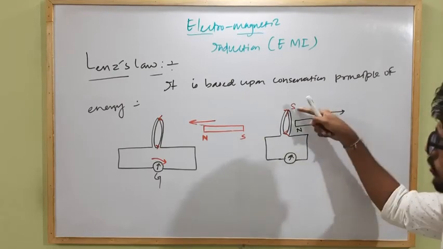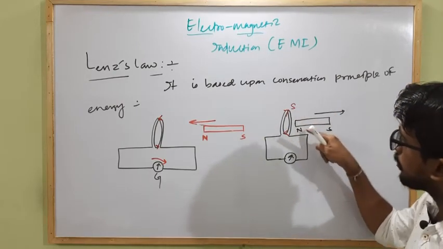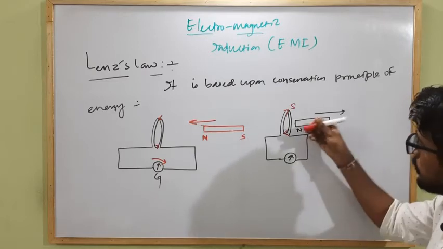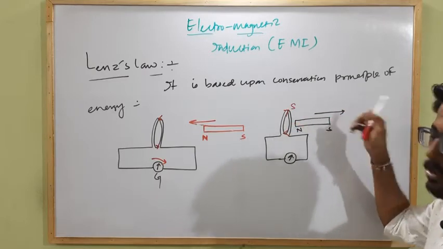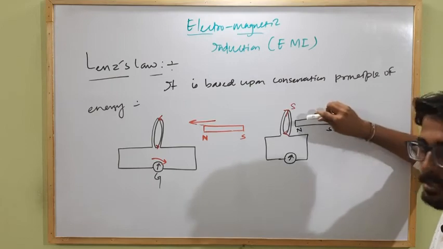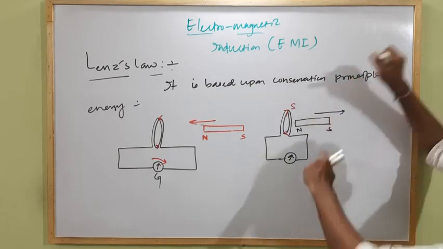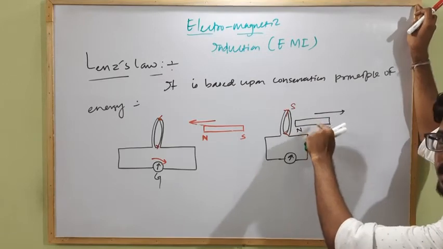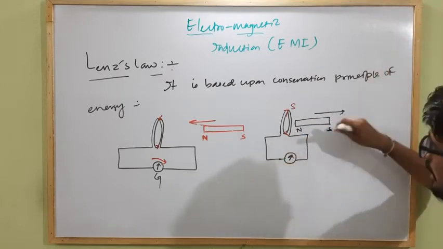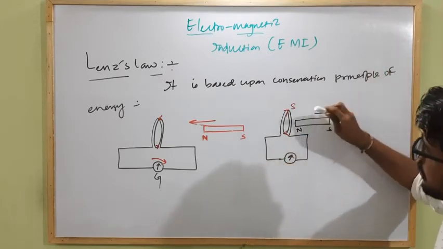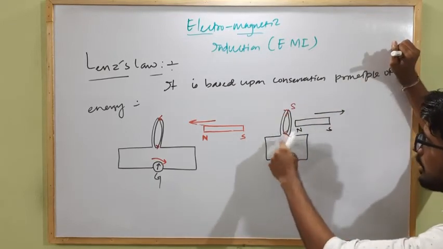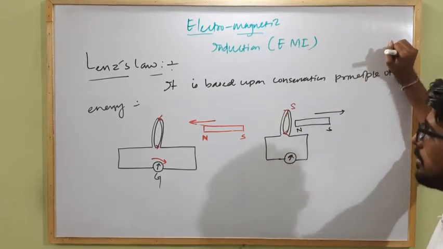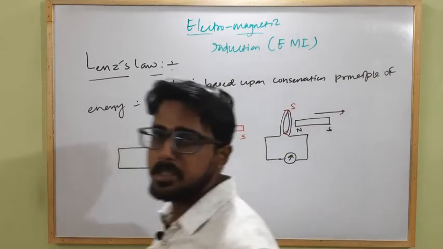So as the south pole of the coil attracts the north pole of the bar magnet, to move the bar magnet along this direction, we have to apply some external work on this bar magnet, which causes some mechanical energy loss of us, and that loss in mechanical energy causes some induced current flowing through this circuit, which will be able to produce some electrical energy. Clear?